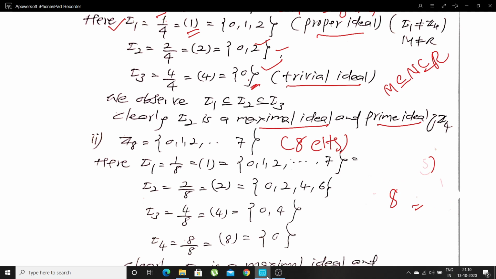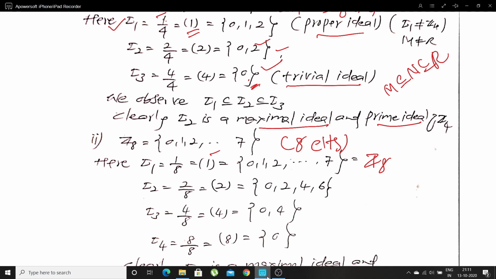Let me start from the first element. 1 divides 8 can be written as generated by 1. That means multiples of 1, which is the same as Z8.